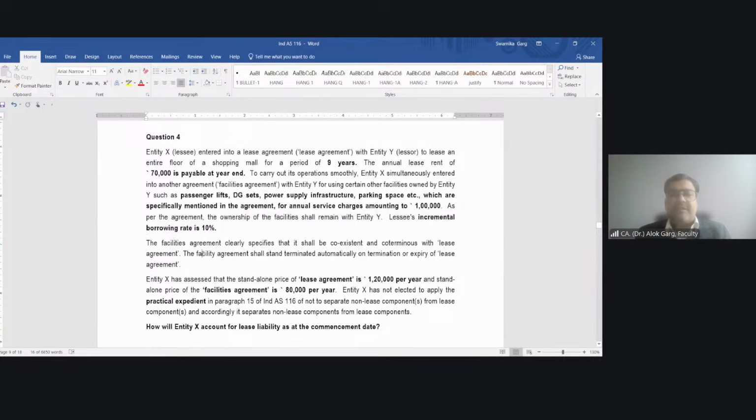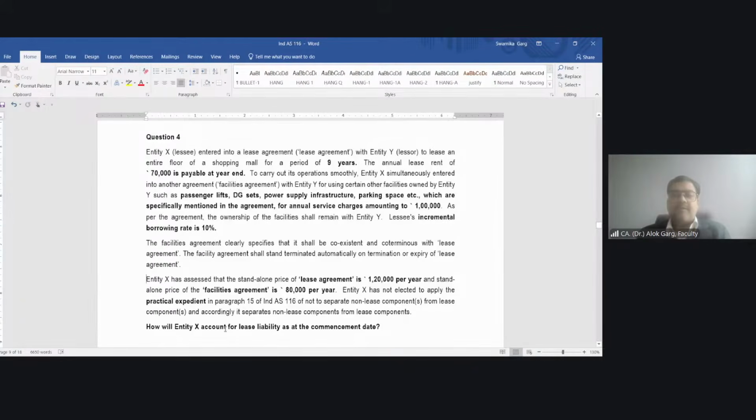The facility agreement clearly specifies that it shall be coexistent and coterminous with the lease agreement. The facility agreement shall stand terminated automatically on termination or expiry of the lease agreement. It means this facility agreement is dependent on the lease agreement, and whenever somebody reads it, it has to be read along with the lease agreement. If the lease agreement is terminated, the facility agreement will be automatically terminated.